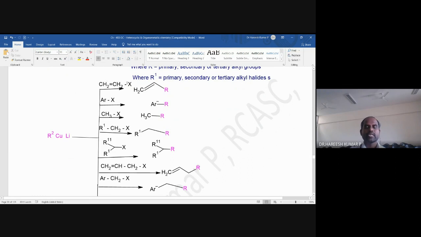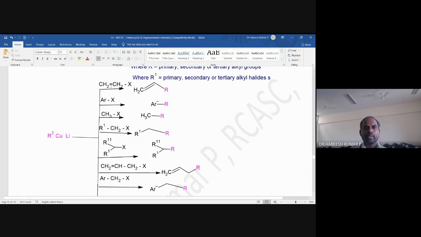What is the substrate here? X is a halide, and this halide is attached to a carbon-carbon double bond. The carbon-carbon double bond is also called a vinyl group, so a vinyl halide.